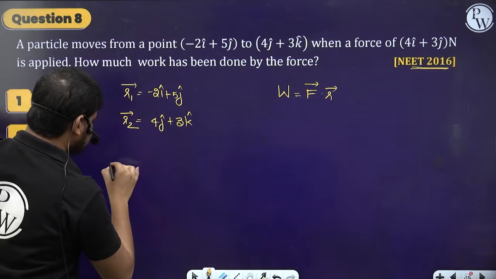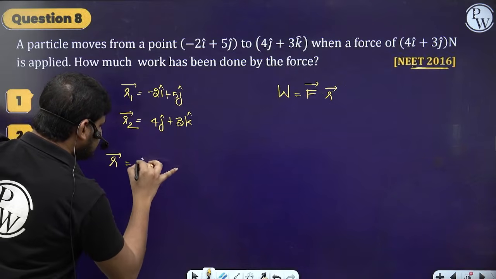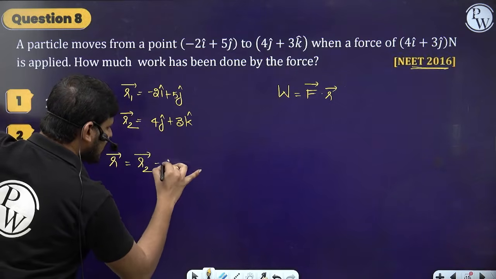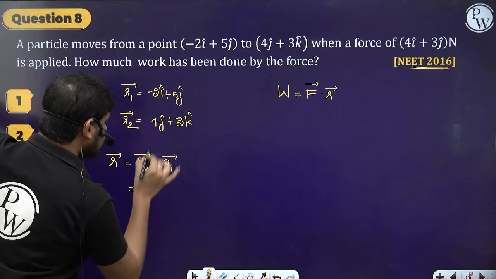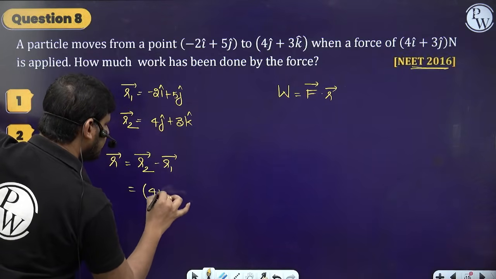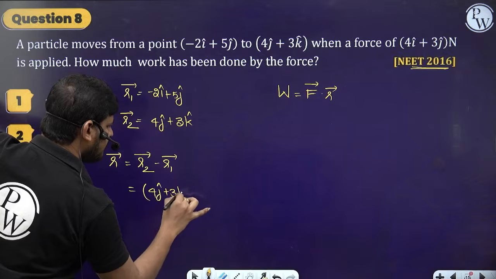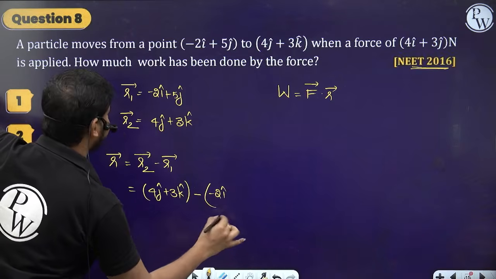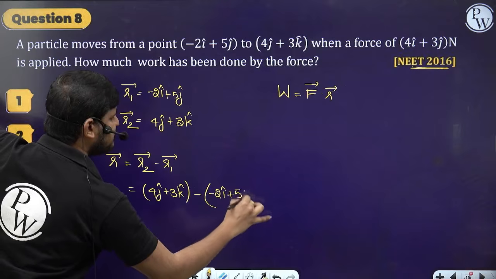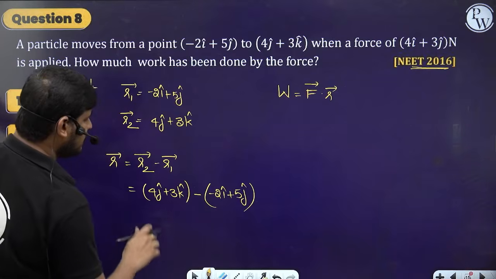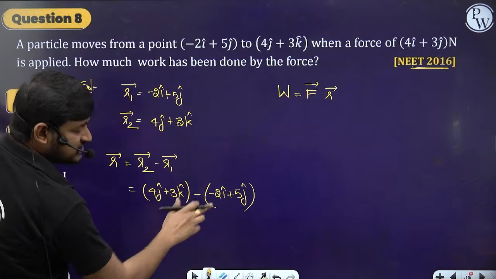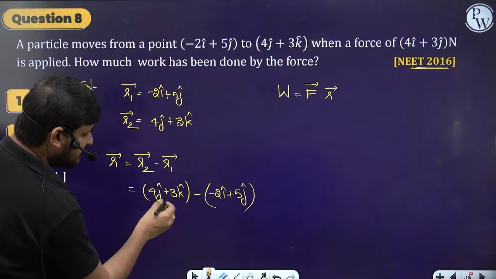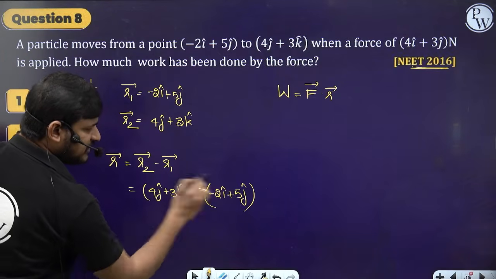First find the displacement vector r, which is equal to r2 minus r1. What is r2? 4 j cap plus 3 k cap, minus r1, which is minus 2 i cap plus 5 j cap. Observe carefully, don't directly subtract 4 minus 2 as 2. Here it is j cap, here it is k cap, here it is i cap, here it is j cap.